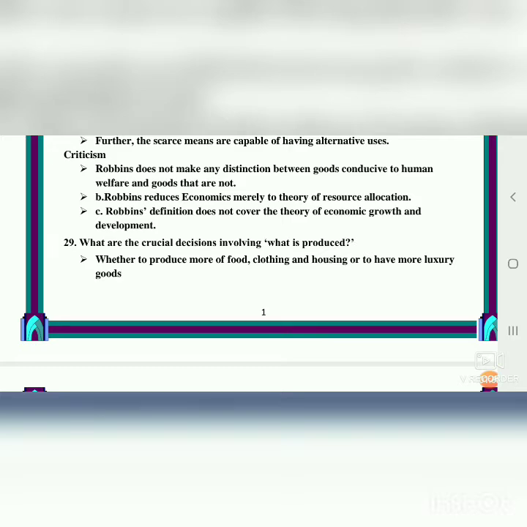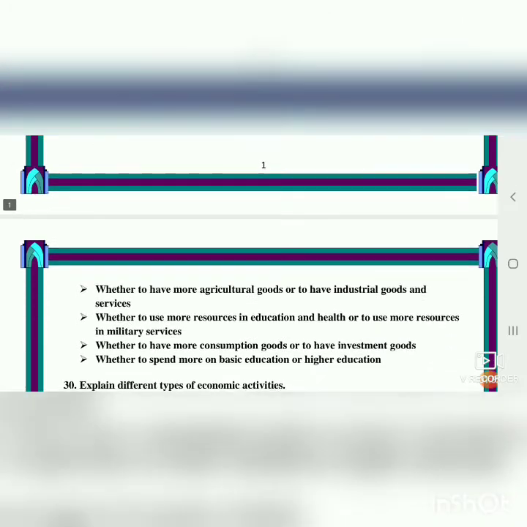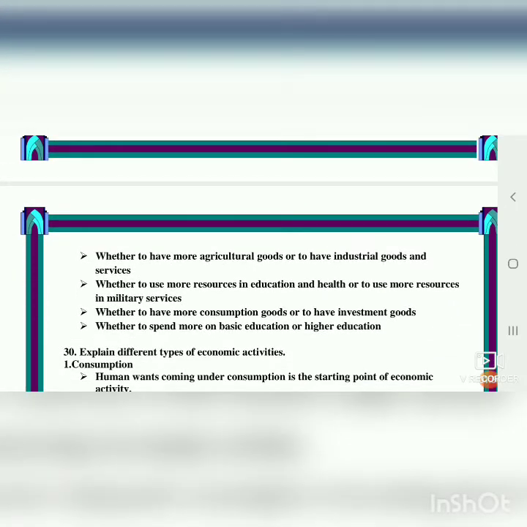Whether to use more resources in education and health or to use more resources in military services. You can think about what to produce. That is, only education and health is needed for our society. Next, whether to have more consumption goods or investment goods. Consumption goods means what we consume for our needs. Investment goods means what is invested for production.